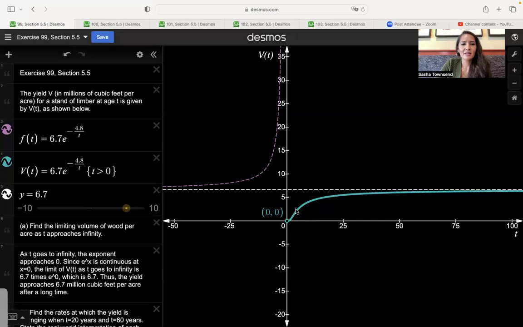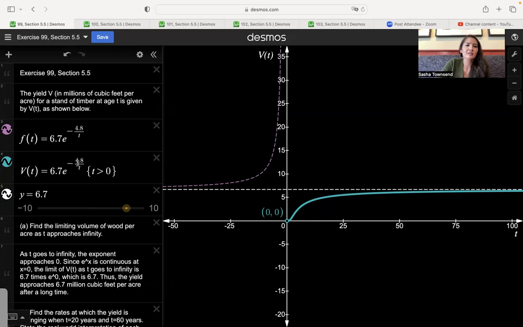And even though it's not necessarily obvious, the limit of this function as t approaches 0 is actually 0. Because if I take t and I make it a tiny positive number, negative 4.8 divided by a tiny positive number is going to be a large negative number. So every time you divide by like 1/1,000,000th, you're multiplying by 1,000,000 essentially.